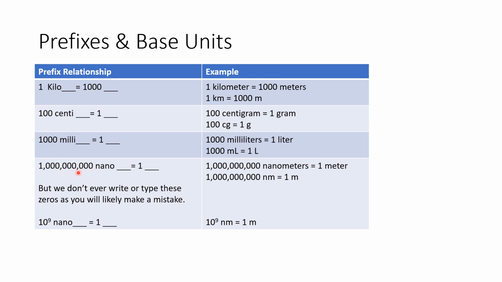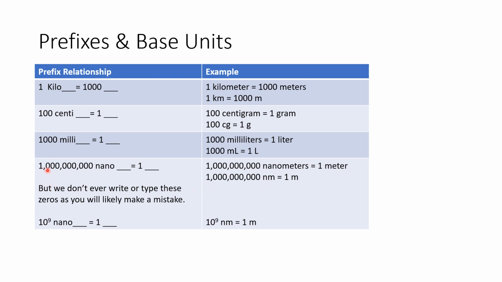If we look at this, 1,000 million is a billion. So a billion nano blank equals 1 blank. A billion of the nano units are equal to 1 of the base unit. So we'd say a billion nanometers equals 1 meter. If we took a meter stick and broke it into a billion equal pieces, that would be a nanometer. We'd abbreviate that as nm for nanometers and m for meters again. Notice how similar that is to kilometers and meters up here. We just changed the k to an n, and now we're communicating completely different information.